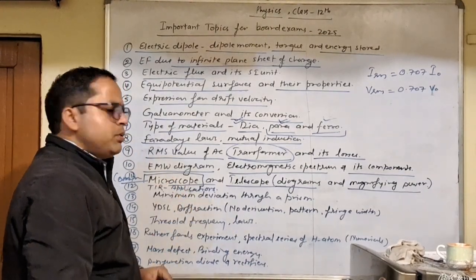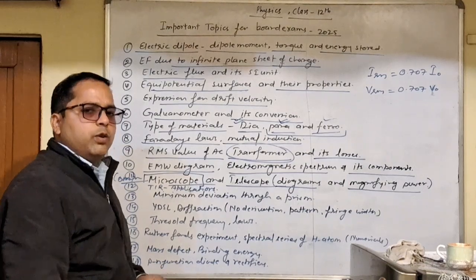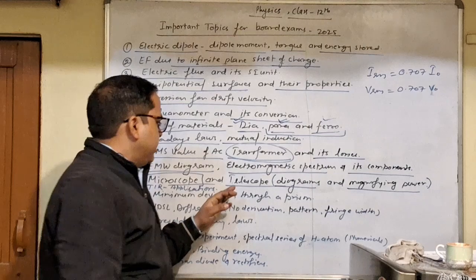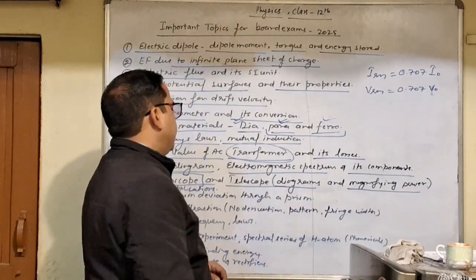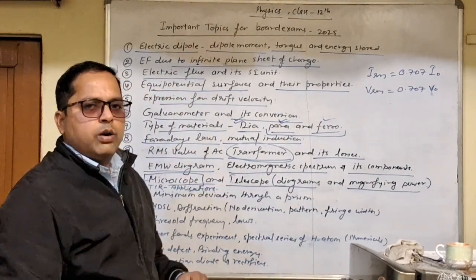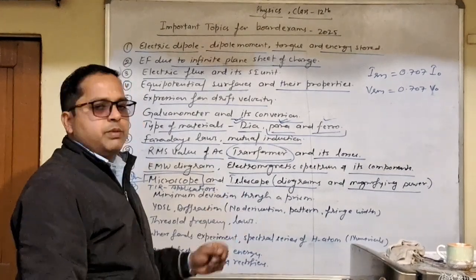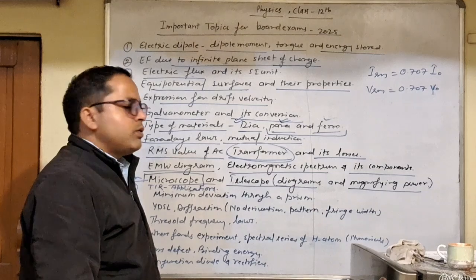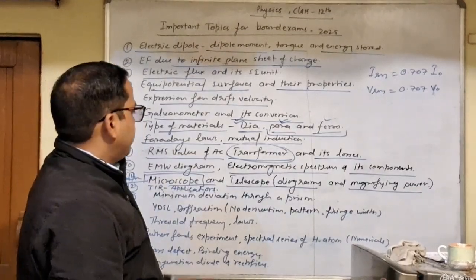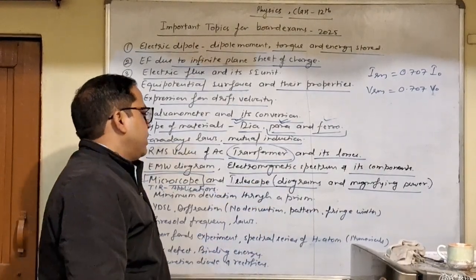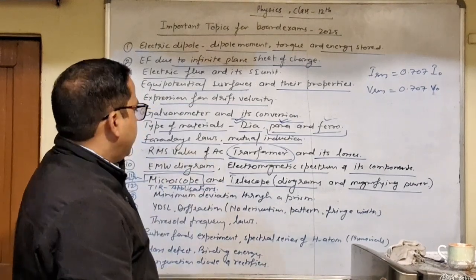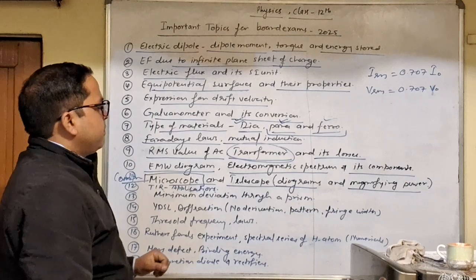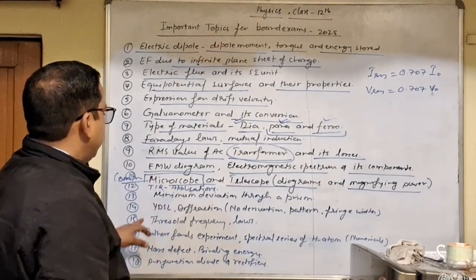It is used to observe very tiny objects, giving a magnified image of very tiny objects, and a telescope is used to observe a magnified image of long distance objects, like terrestrial objects or some astronomical objects. So their types are refracting type and reflecting type, like the Cassegrain telescope. So prepare the diagrams and their magnifying powers.